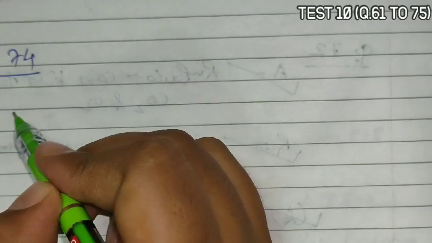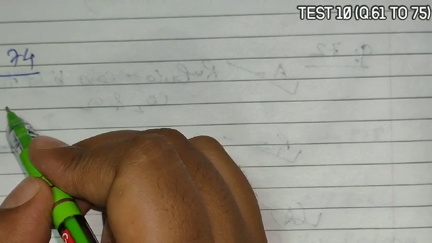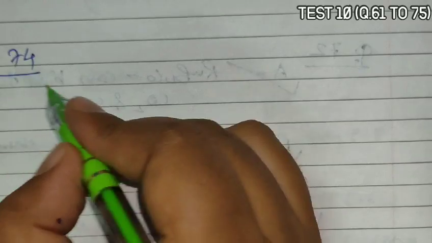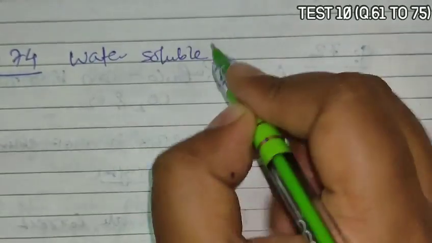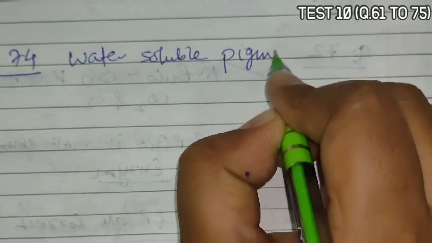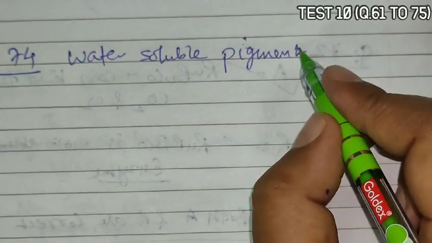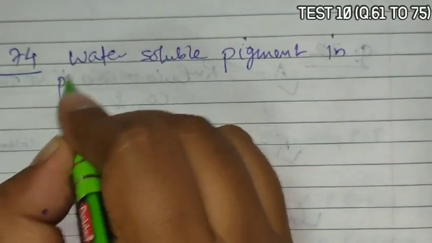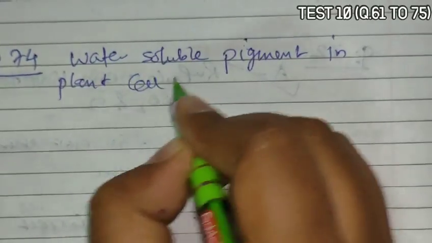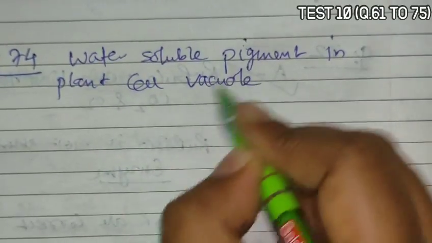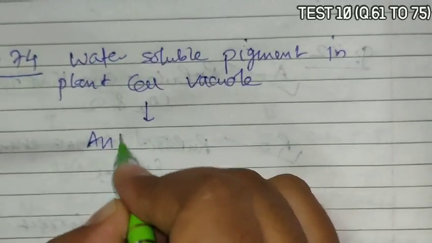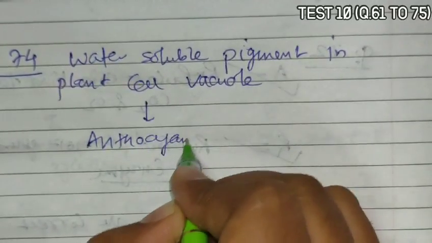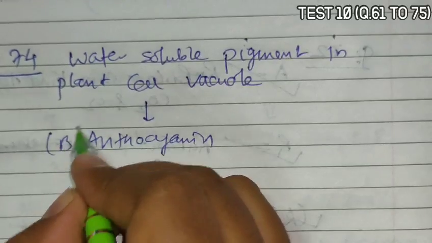Next is question 74. Question 74 asks for a water soluble pigment found in plant cell vacuole. So the answer becomes anthocyanin. That is option B.